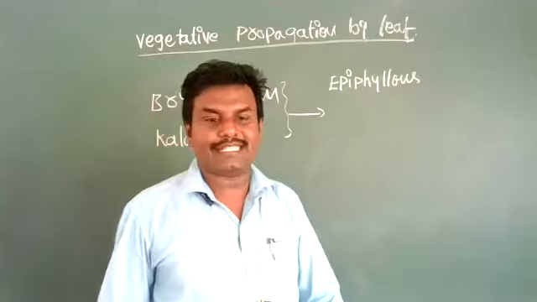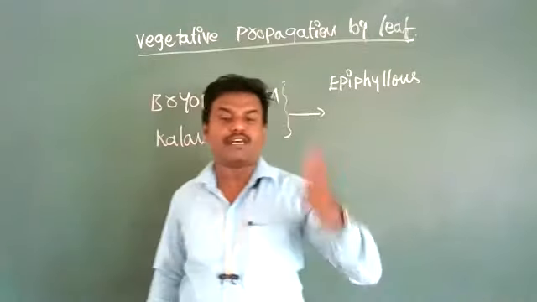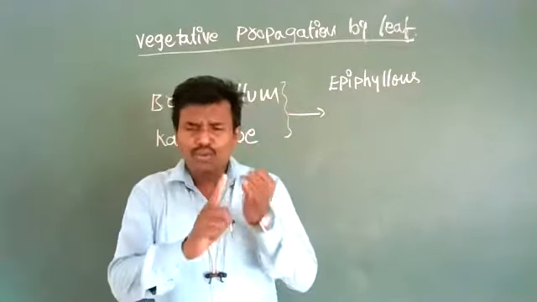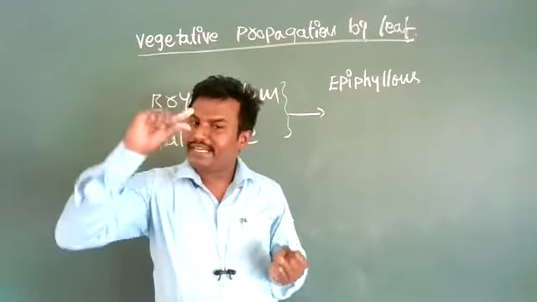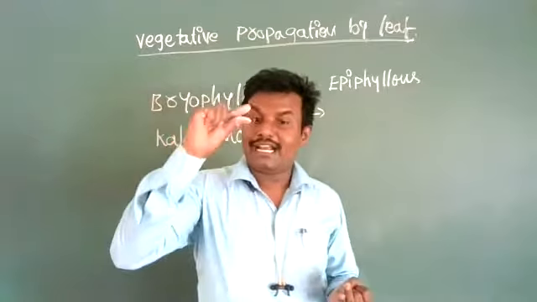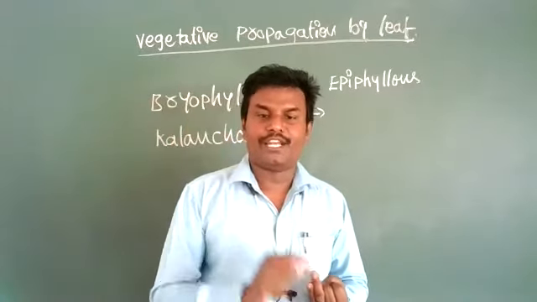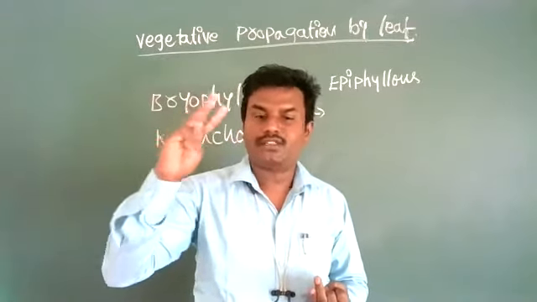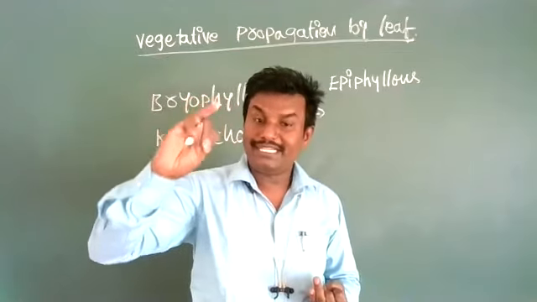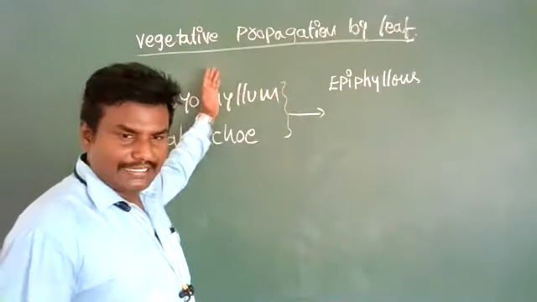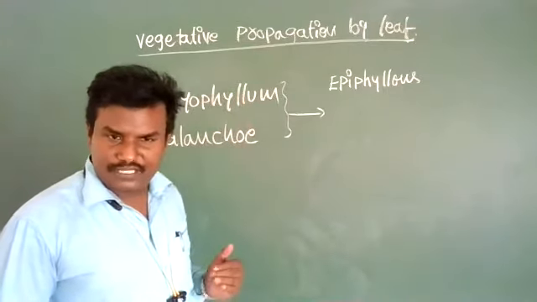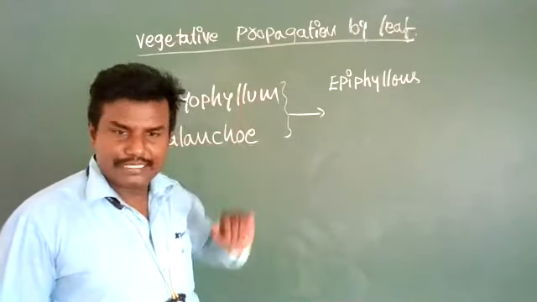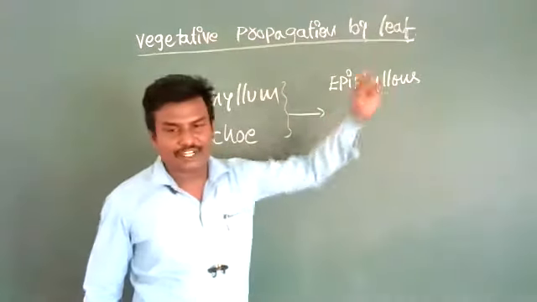Day before yesterday we discussed that natural methods of vegetative propagation are of three types: roots, stems, and leaves. One is root cuttings, finished. Second is stem cuttings, underground stems and subaerial stems, finished. This is vegetative propagation by leaf.